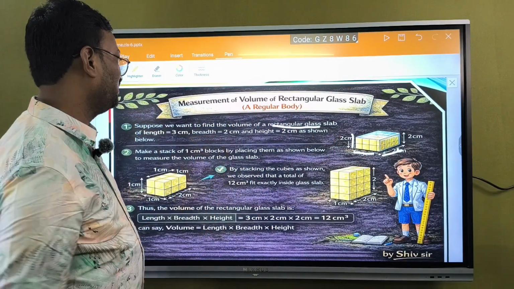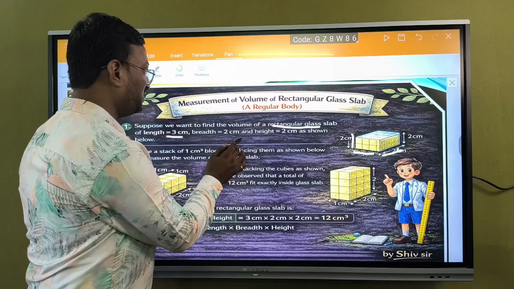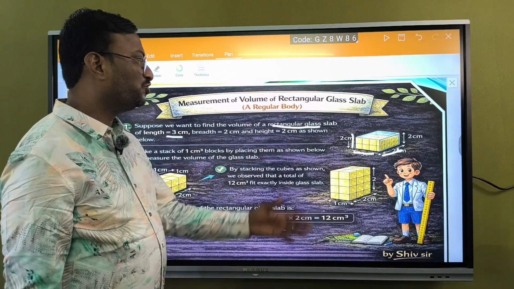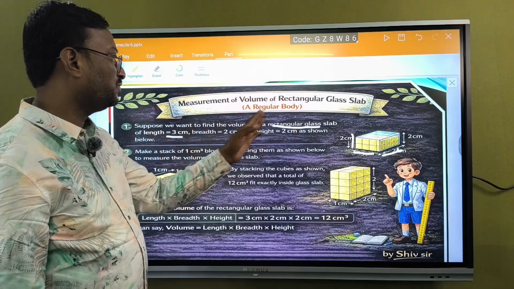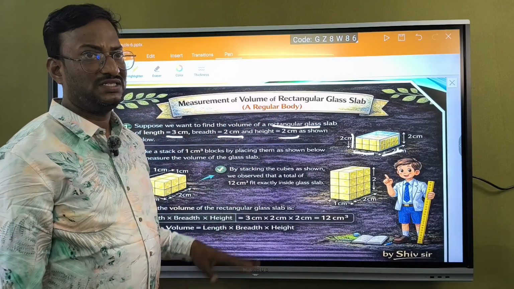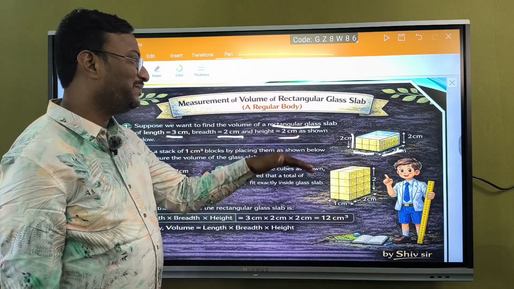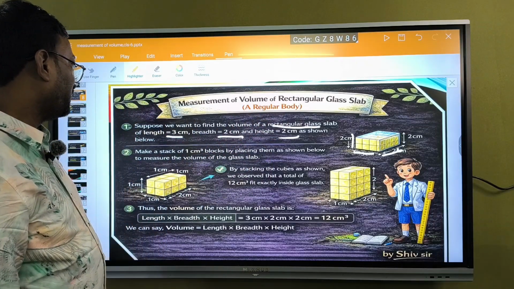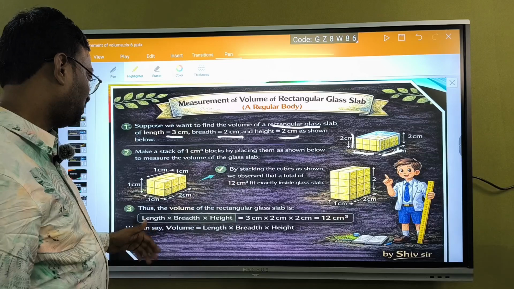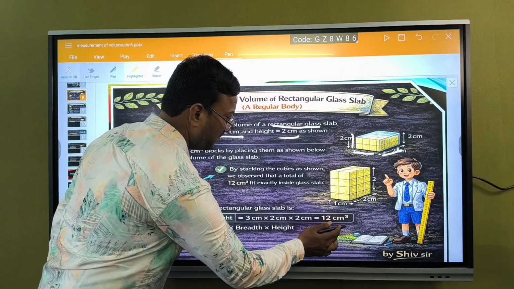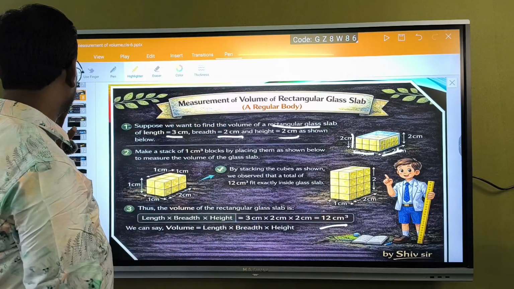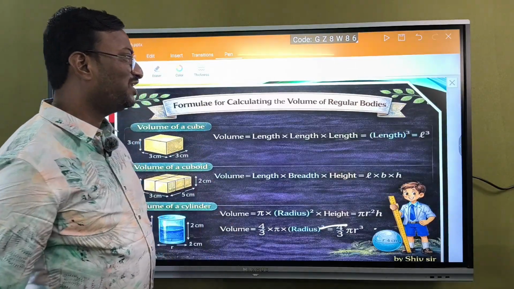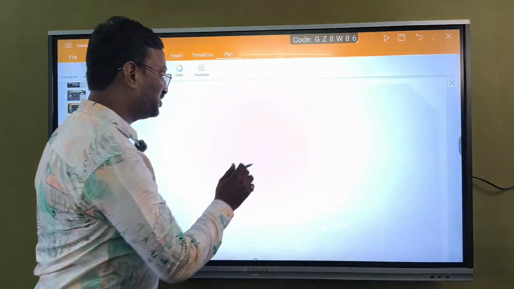Okay, it is easy. Length is 3 centimeters, breadth is 2 centimeters, height is 2 centimeters. We can easily calculate by multiplying these three: 3 into 2 into 2, we get the answer, 12 centimeter cube. Even the unit should also be multiplied. Likewise we can do that problem. Next one. So this is the volume of the cube. We already discussed length cube.